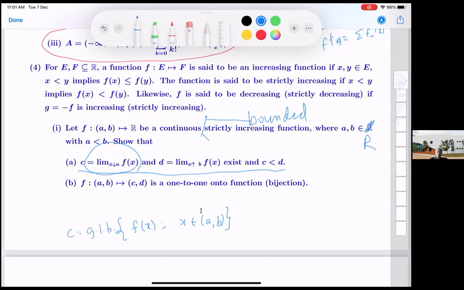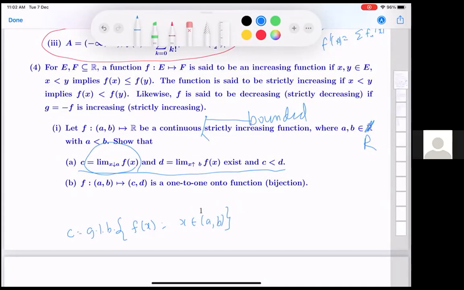Now we can bring in the notion. For this we do not need the increasing property, right? Boundedness is enough. No, you need it. How will you argue that the least upper bound is actually the limit? You will need increasing. Oh, okay, so the monotone.